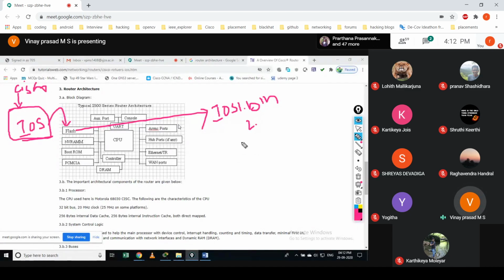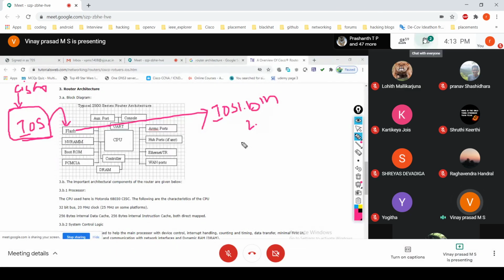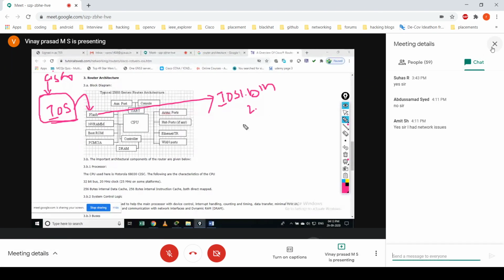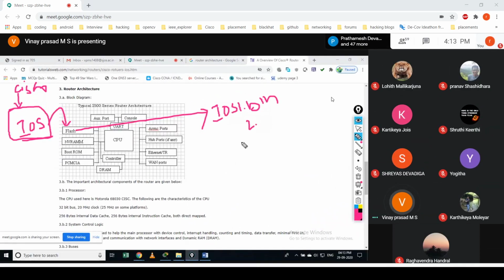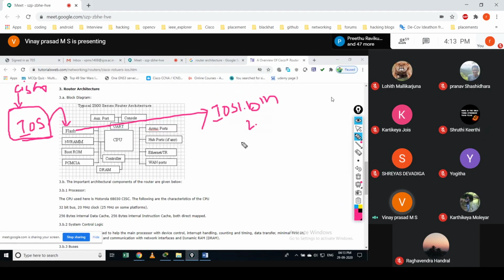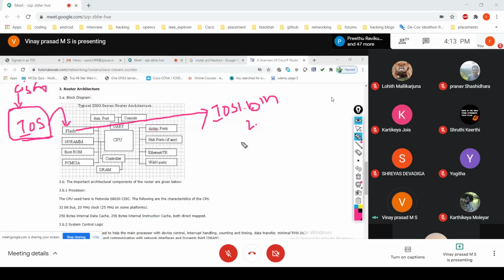So when you purchase the device, it comes by default with some version of iOS. Later, if you upgrade it, it will also save the previous one and the new one as well. If something happens with the new one, like once you install it and reboot, and it doesn't boot with that operating system, it means it has some faults or flaws in it. And again, you can redirect to the previous operating system.